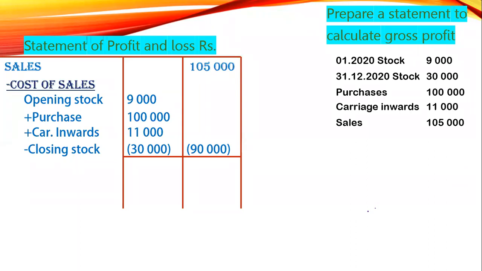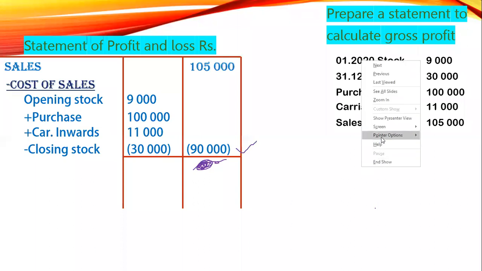Cost of sales is added and deducted in the first column and the answer is taken to the second column. You can't write the cost of sales here, my dear. You have to write the cost of sales over here. Understand? Is it clear?